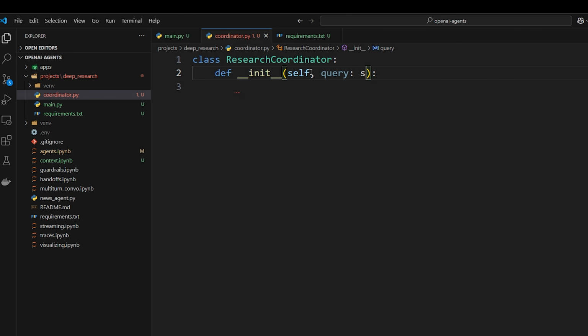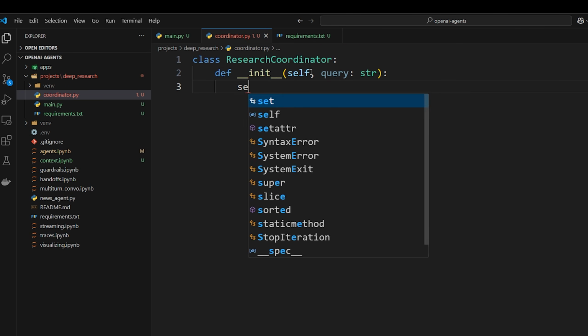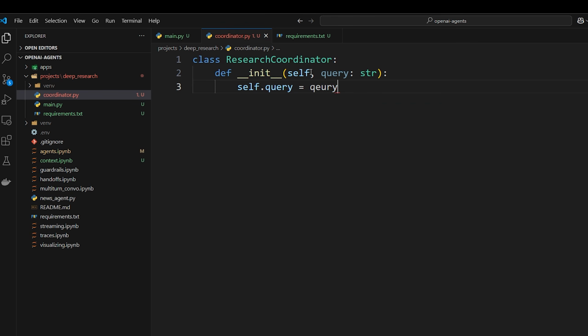We'll pass in the query when we instantiate this, and then we'll do self.query is equal to query. And now we can also add a research function which will kick off the research using that query that we set before. And it should return a string, which is the actual research report that we're going to print out to the user and also save to a file, okay?